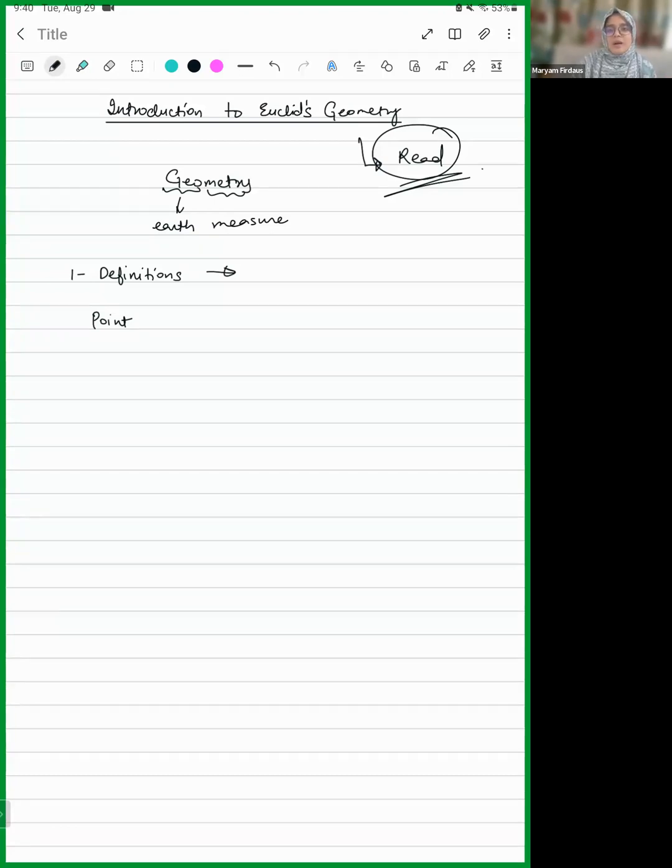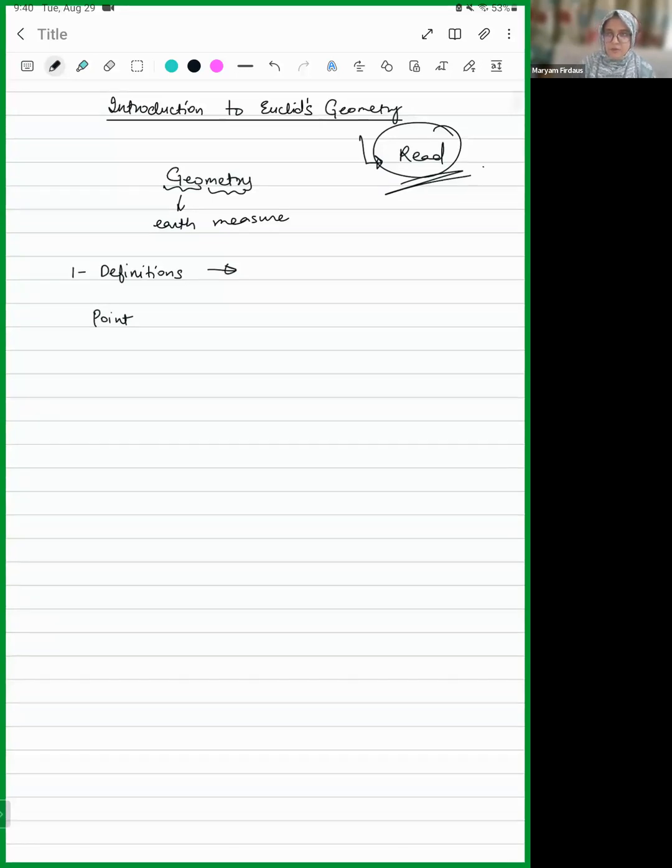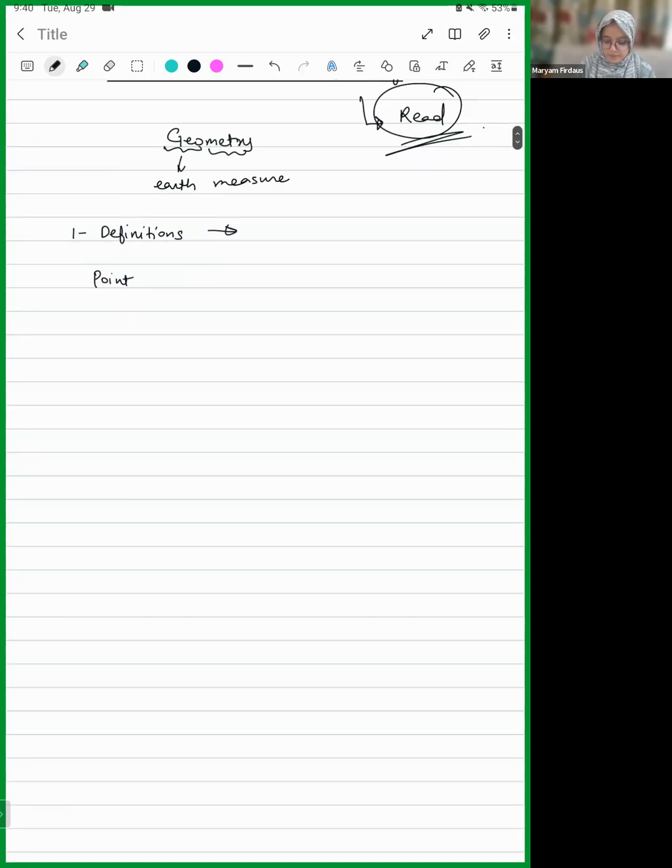A point is that which has no part, in the sense that what he said was, so imagine a solid. You can imagine, let's say, a cube or a cuboid. So imagine a solid. Now you zoom in, every solid has what? It is made up of surfaces, right? This he called surfaces. This is a surface. So a solid is made up of a surface or a plane surface. He called it a plane surface.